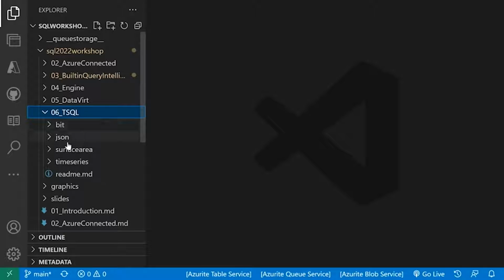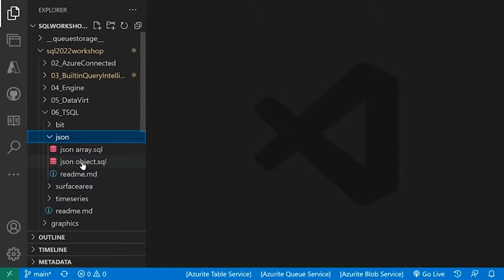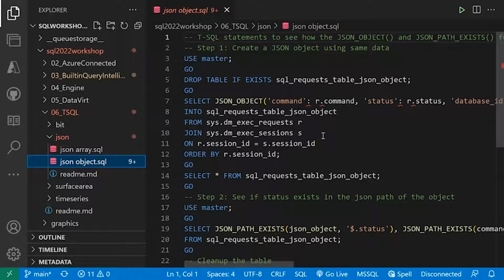So, for example, for JSON, here's an example of how to produce a JSON object based on a query to SQL Server. One of the cool things about the exercises, if you go through our workshop, is that almost none of them require a database. You can just run these queries against either system table data or just constant variables. So not a lot of install required to try these.